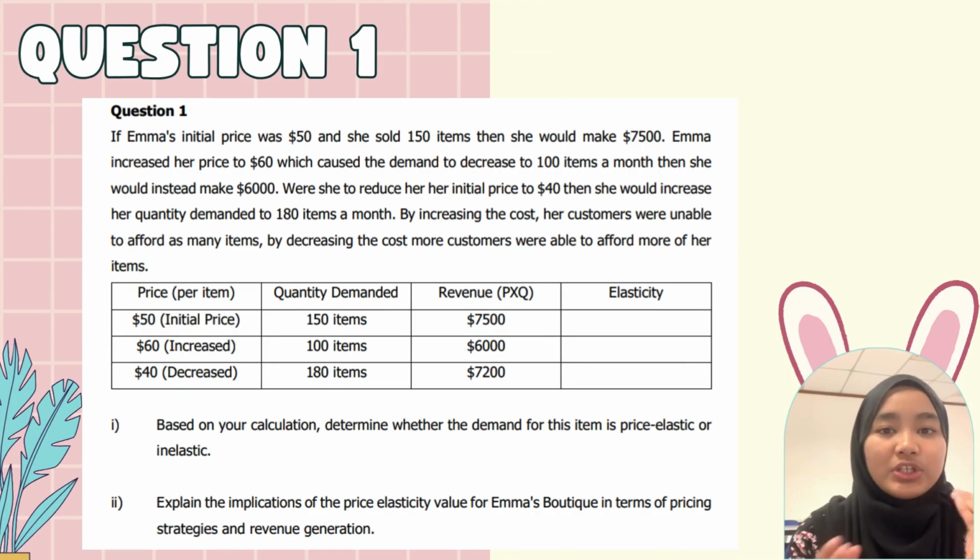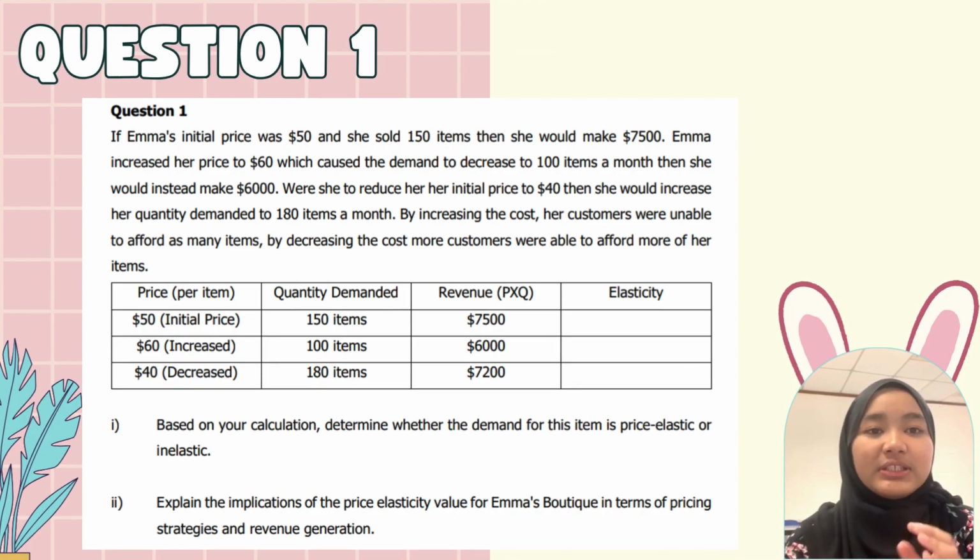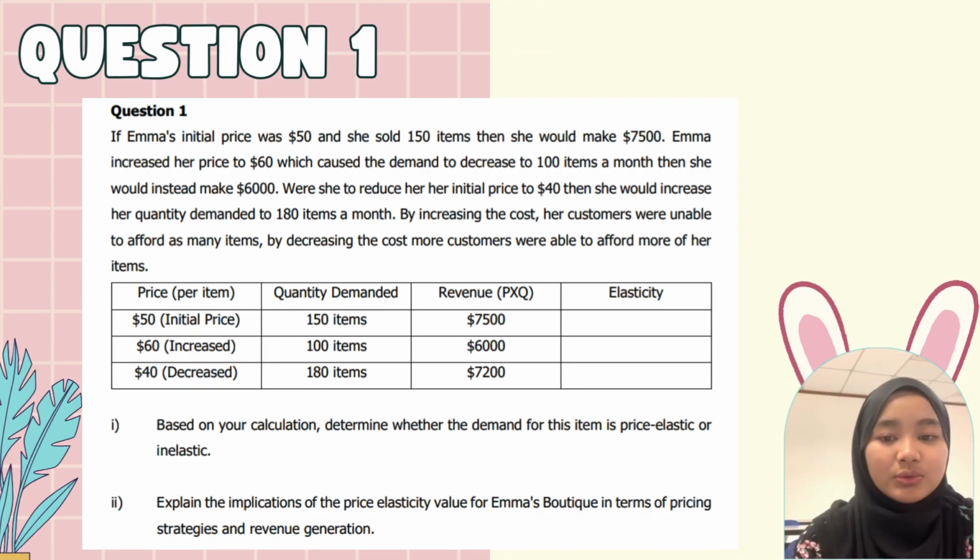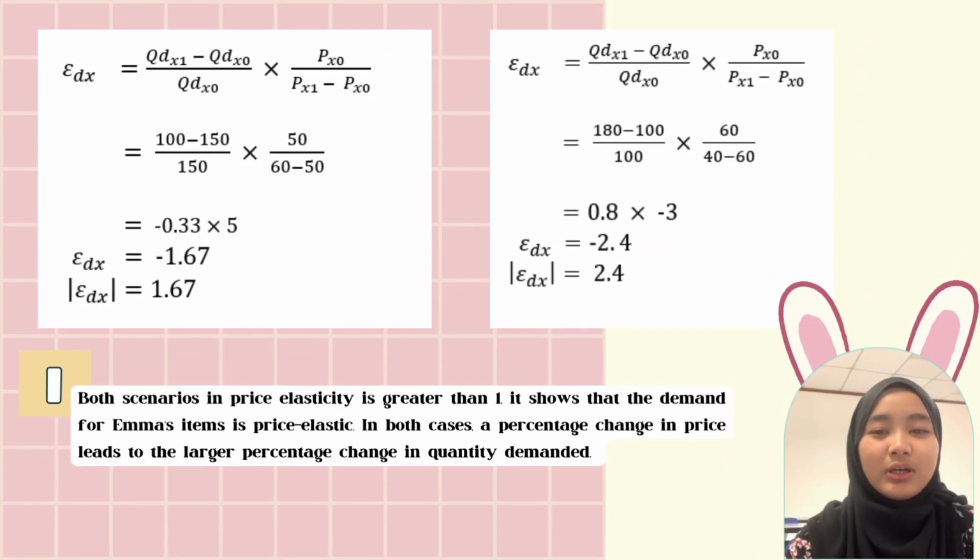Now we move to question 1. This is the information that we got. Question 1.1, based on your calculation, determine whether the demand for this item is price elastic or inelastic. So for EDX, first EDX we got 1.67 and second EDX we got 2.4. So the answer for 1.1, what scenario in price elasticity is greater than 1?